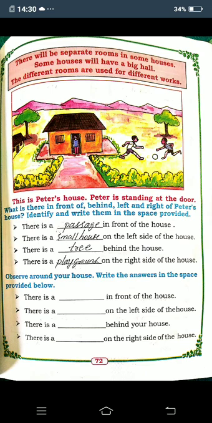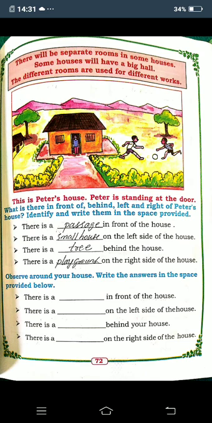Next, there is a dash behind the house. Behind the house what is there? A tree is there and hills or mountains. So hills or mountains are there behind the house. Next, there is a dash on the right side of the house. What is there on the right side of Peter's house children? There is a playground and two boys are playing ball.